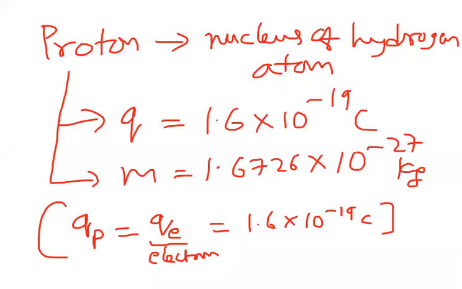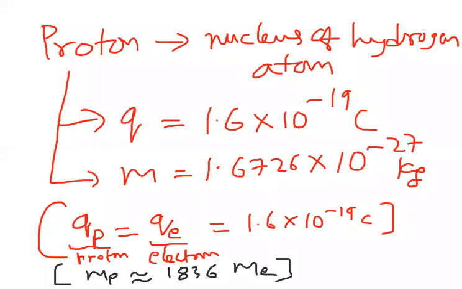But the mass is not the same. The mass of a proton is nearly equal to 1836 times the mass of an electron. So the nucleus has protons and neutrons. This is the information about proton charge and proton mass.